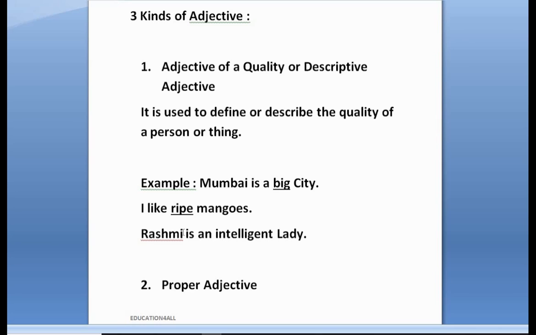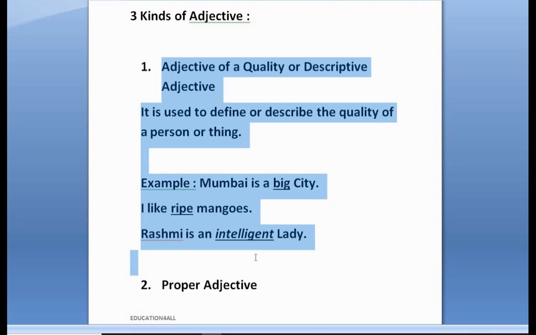So instead of just saying Rashmi is a lady, I am using the word intelligent to describe her quality, right? I'm describing the quality of Rashmi, that she is an intelligent lady. So again I am just using the adjective for the person, for the noun and pronoun. So it is meeting the definition and it is giving me the quality of the noun.